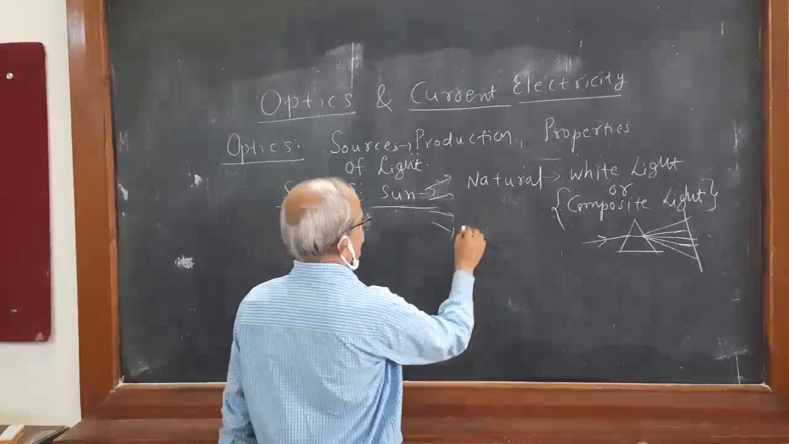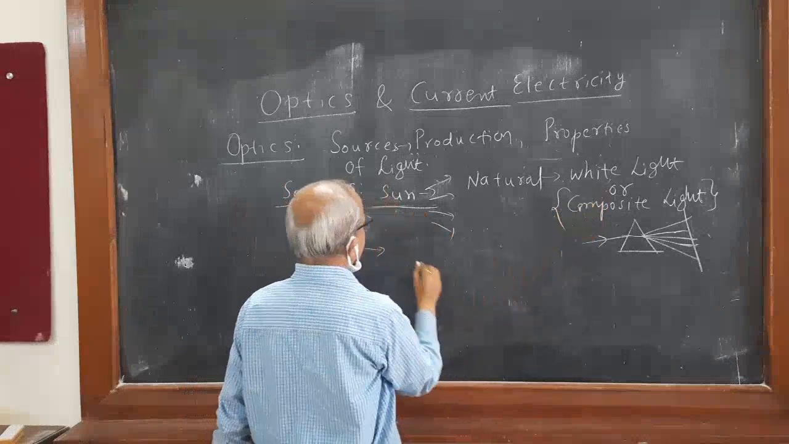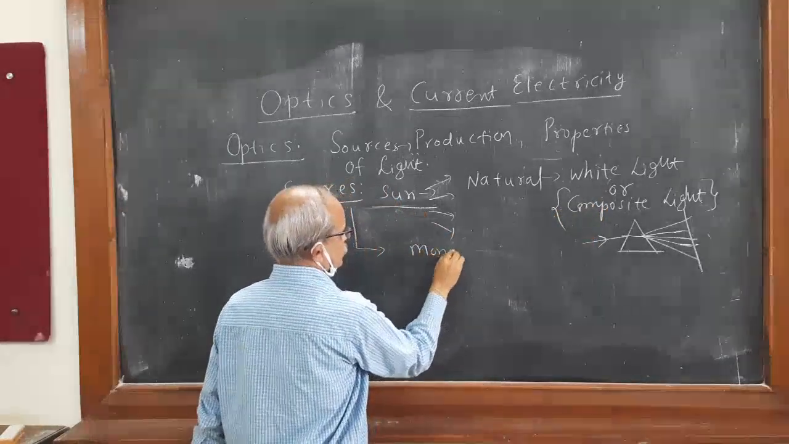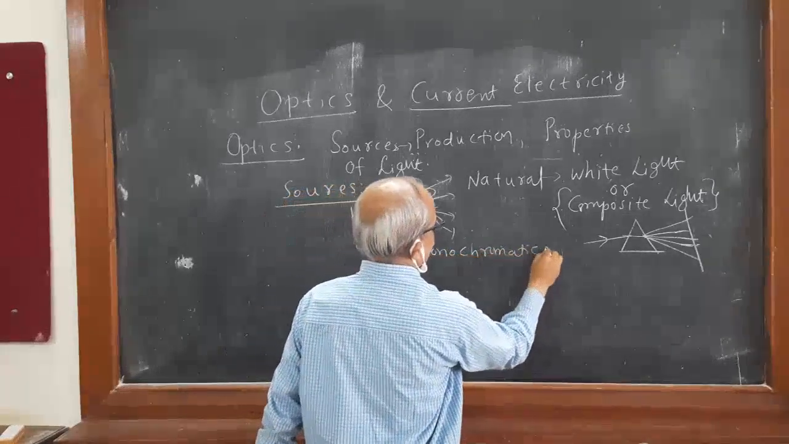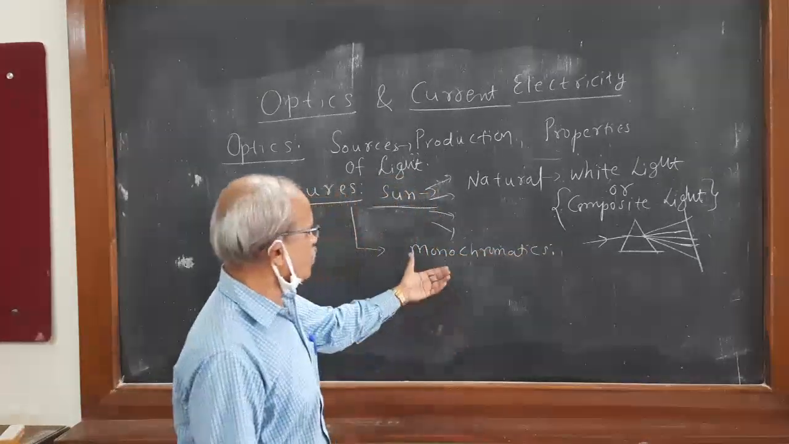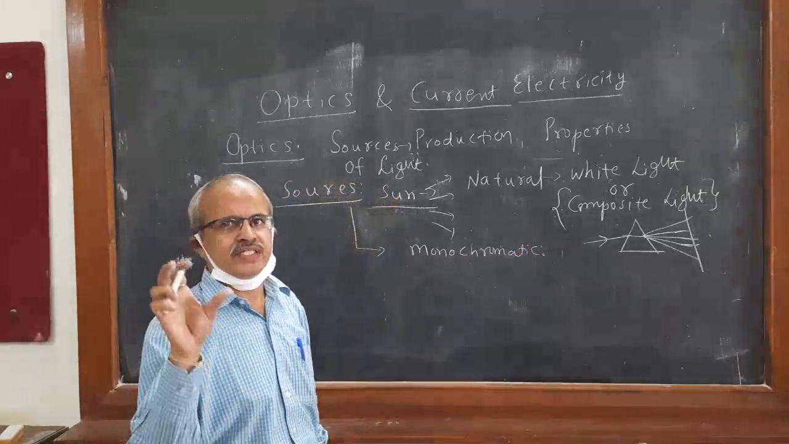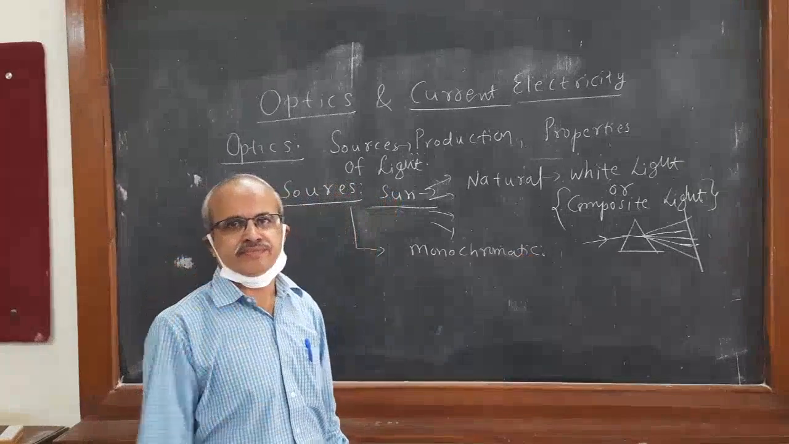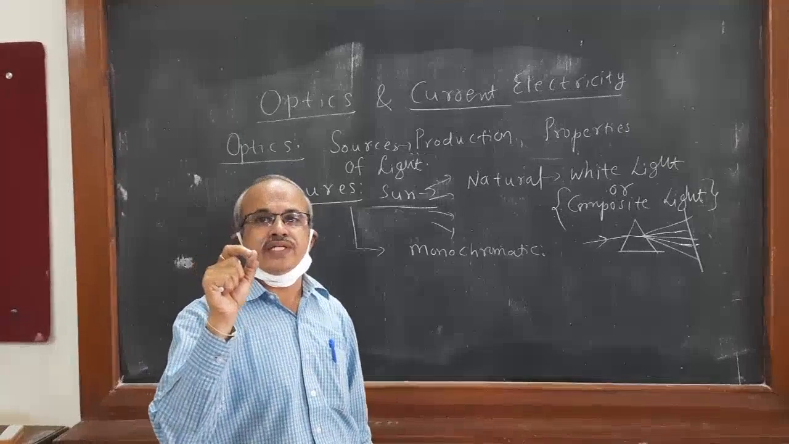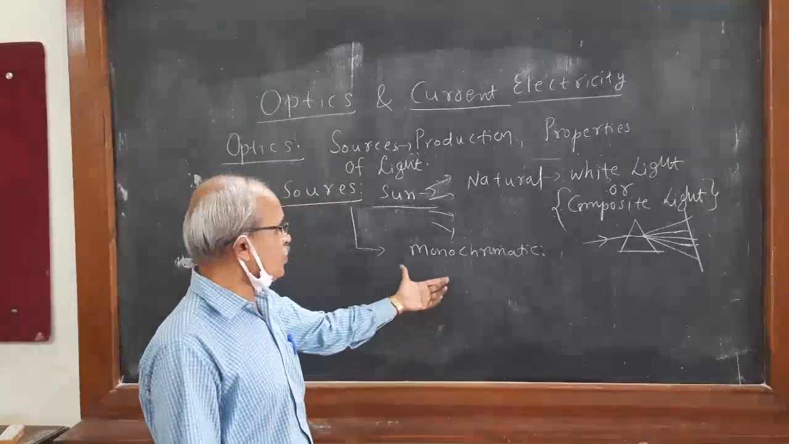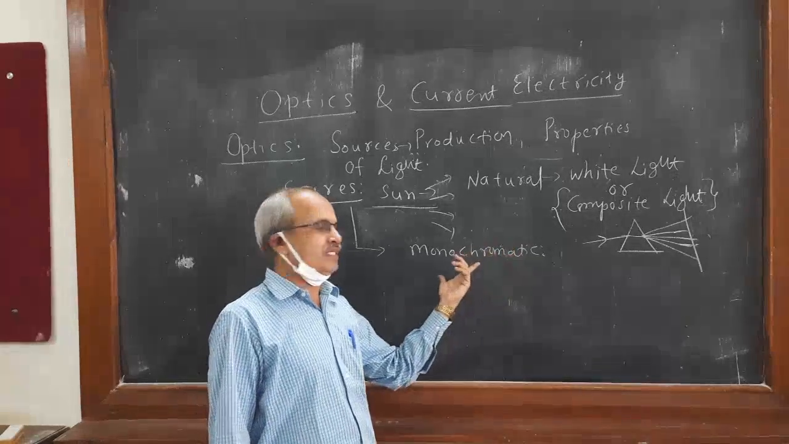Another type of source of light, apart from white or composite light, is monochromatic. A monochromatic source of light is that source where it contains only a single wavelength. Here only one color will be dominant, strong. So that is monochromatic light. It cannot be naturally available.